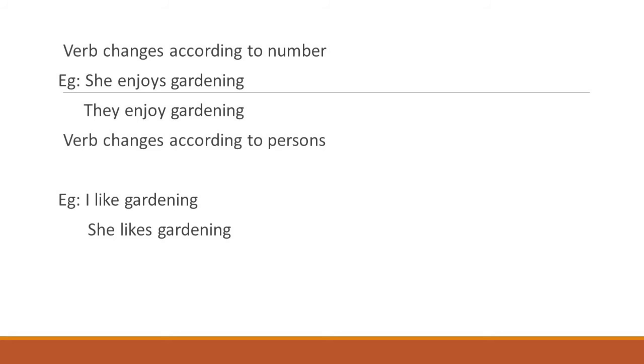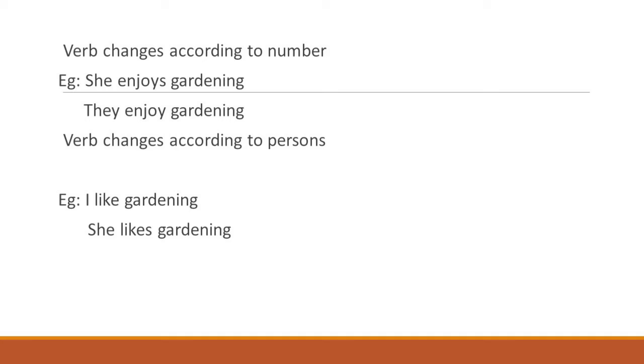Verb also changes according to number. For example, she enjoys gardening. Here there is only one person, that is she, and she enjoys gardening. They enjoy gardening. Here there is more than one person. So enjoys becomes enjoy. She enjoys gardening. They enjoy gardening. So the verb changed according to number.